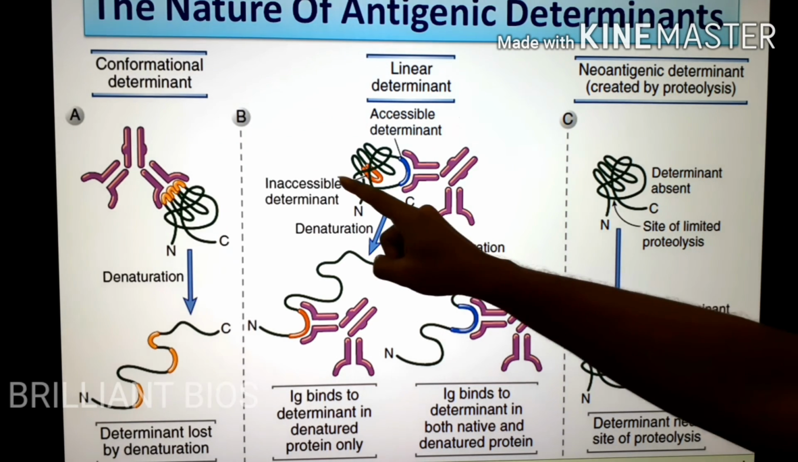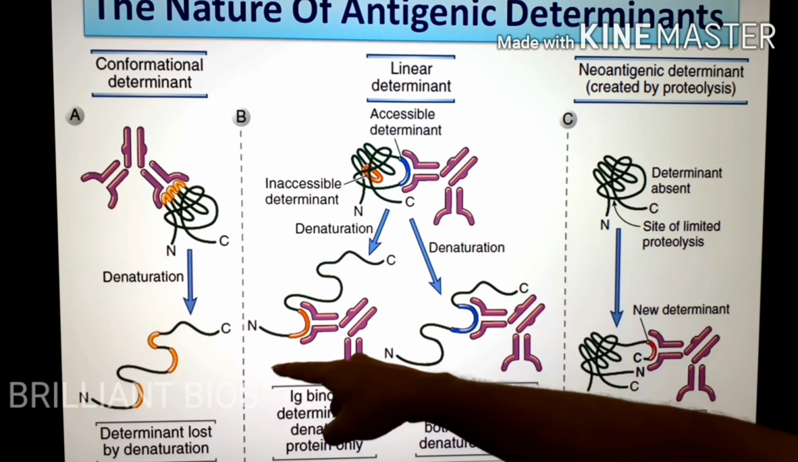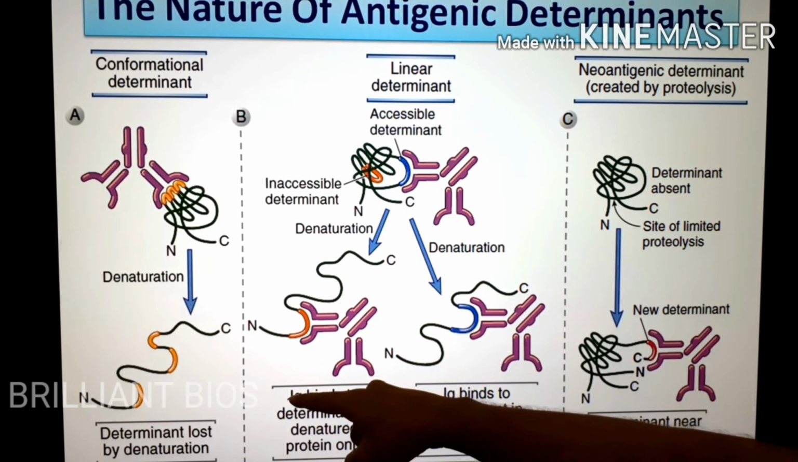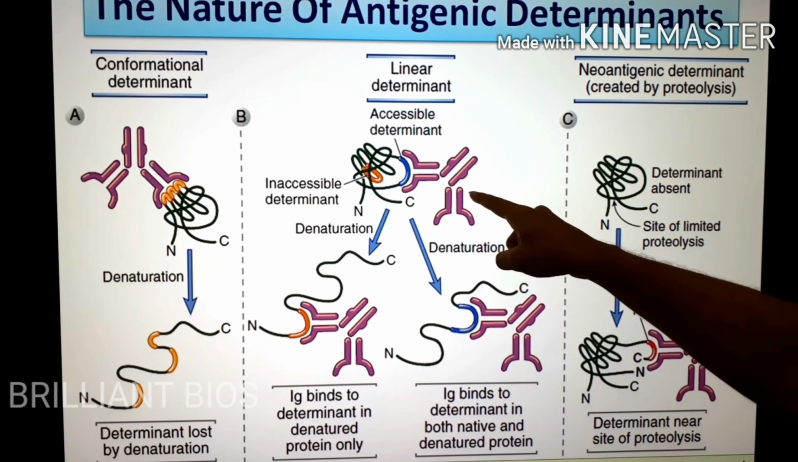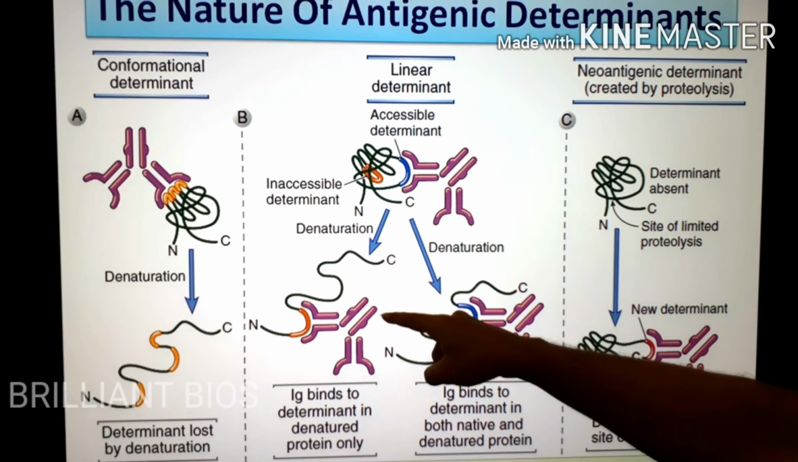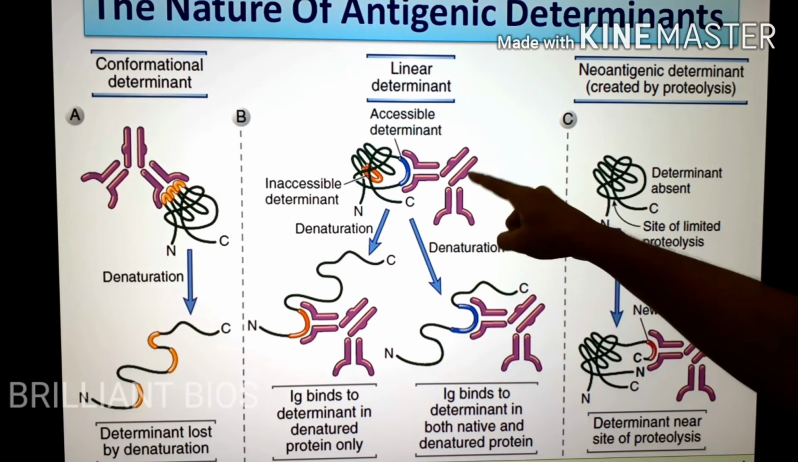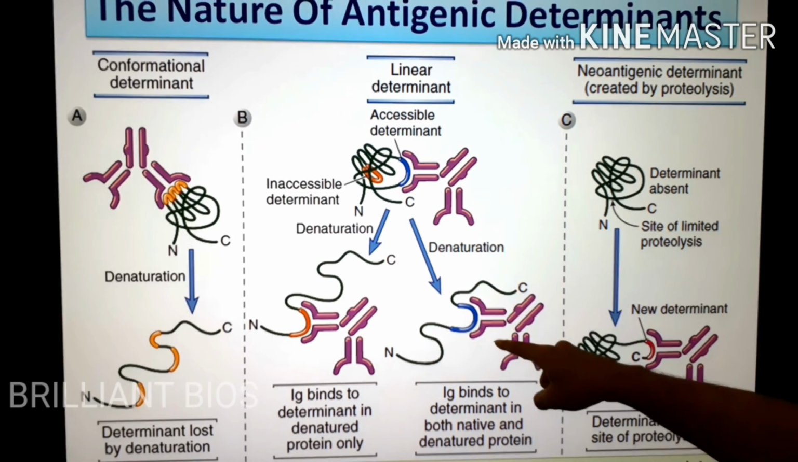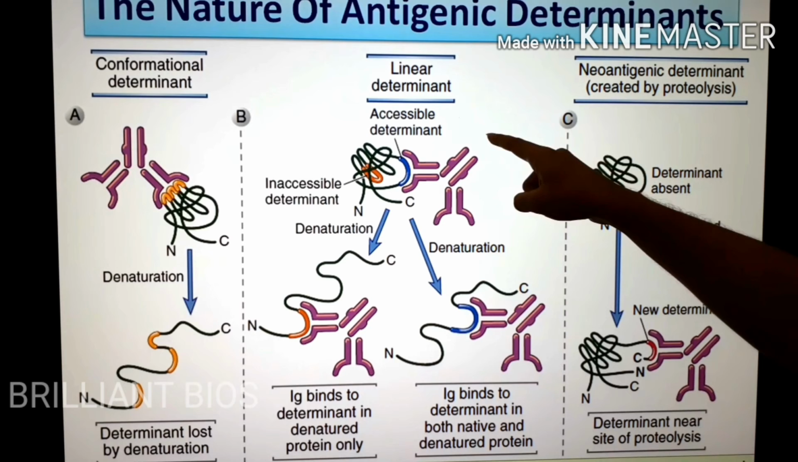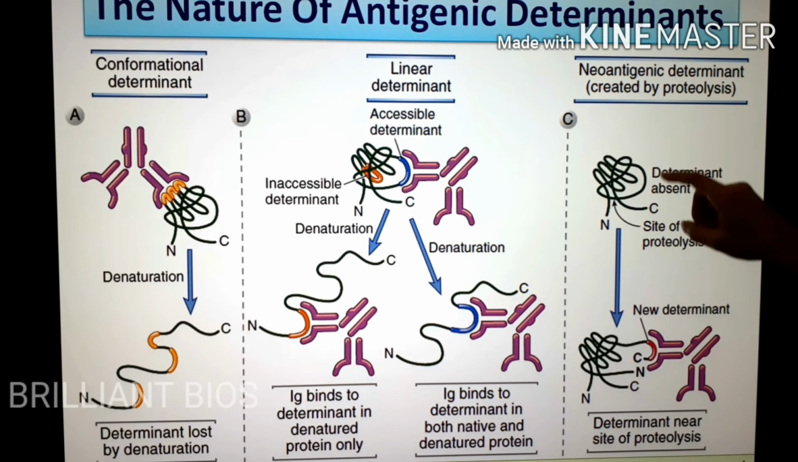So the first case is the conformational determinant. After denaturation, it loses its binding ability. Then the linear determinant: an inaccessible determinant or an accessible determinant can bind after the denaturation process only, so it is a linear determinant. And the neoantigenic determinant is produced after enzymatic action.